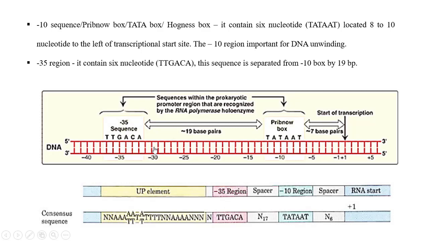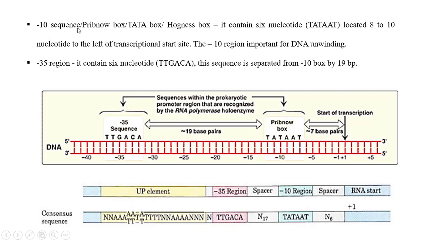That is the specific region recognized by the RNA polymerase sigma factor. Then it opens a 14 base pair AT-rich region here that forms an open complex.